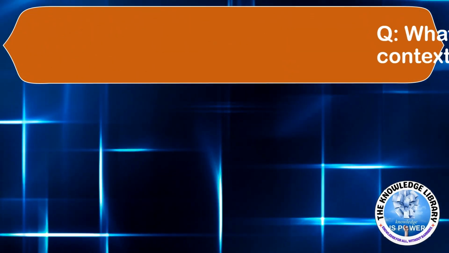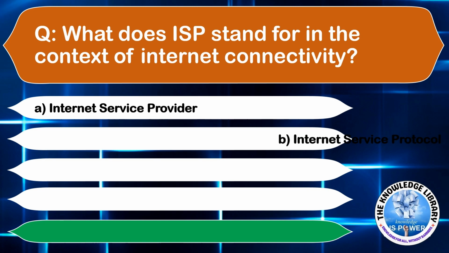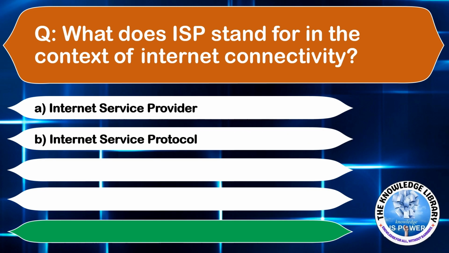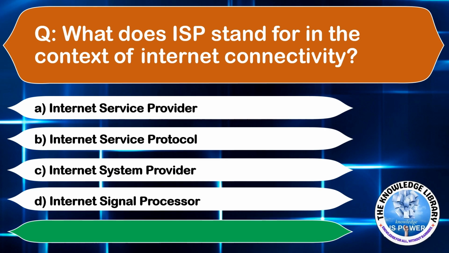Moving to the next question. What does ISP stand for in the context of internet connectivity? Option A, Internet Service Provider. Option B, Internet Service Protocol. Option C, Internet System Provider. Or option D, Internet Signal Procedure. The correct answer is option A.